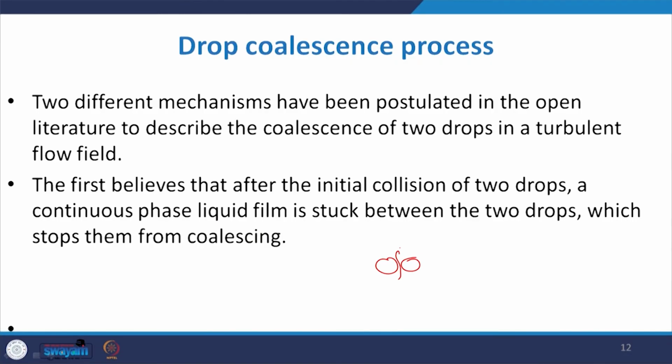The first believes that after the initial collision of the two drops, a continuous phase liquid film is trapped between these two drops, which stops them from coalescing. This thin film inhibits the formation of coalescence.